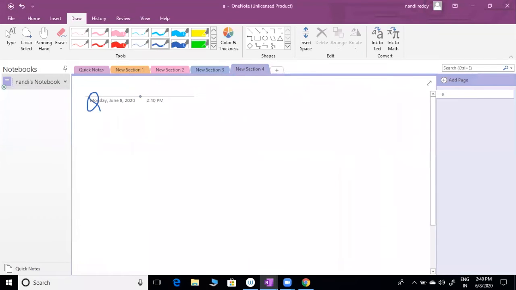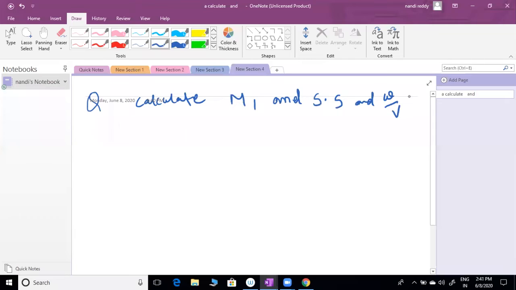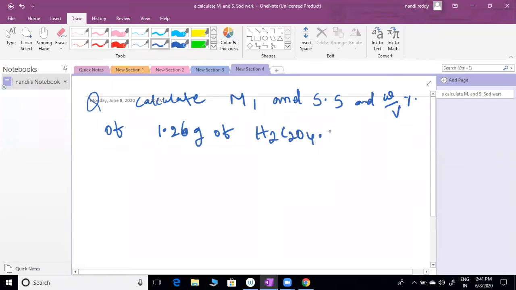Calculate the molarity and strength of solution, even, you can write, and W by V percent of 1.26 grams of H2C2O4·2H2O dissolved in 250 mL of solution.